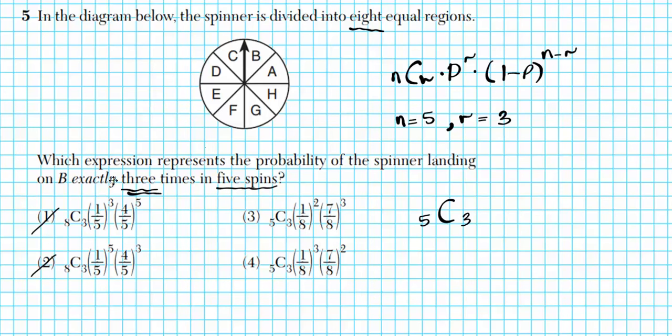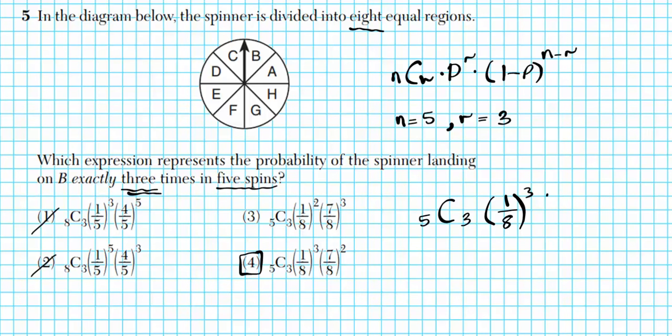Okay, so if you want to get B, there's only one B here. How many possible spots are there? There are 8. So probability of success p is going to be 1 B out of how many? A total of 8. How many times do you want to be successful? 3 times. So the probability of getting exactly a B out of the 8 different regions is 1 out of 8, raised to the 3rd power. You can automatically see your answer is option number 4.